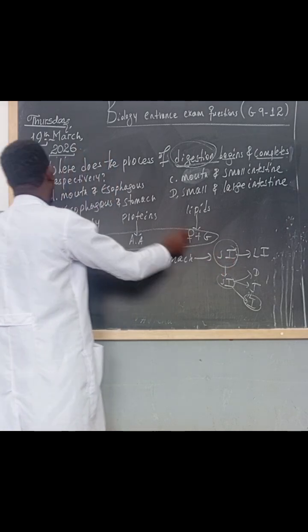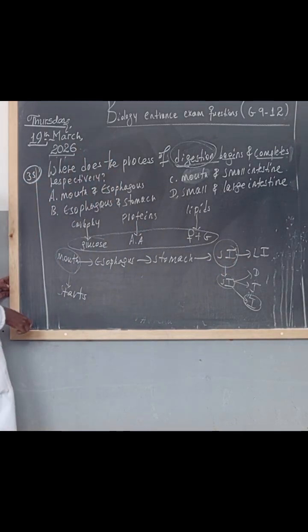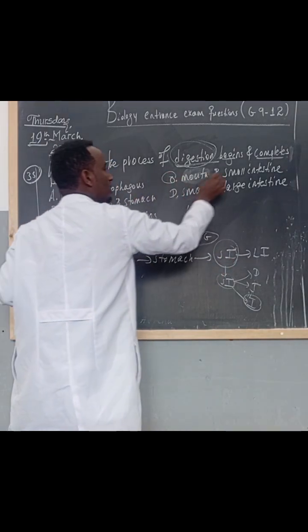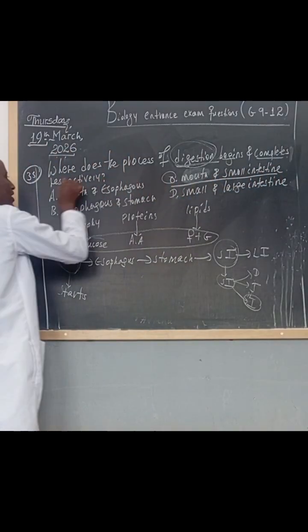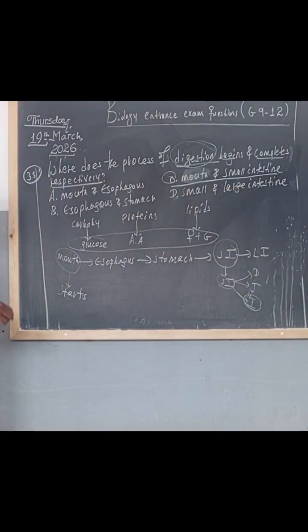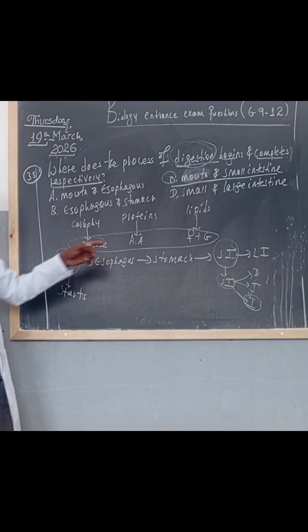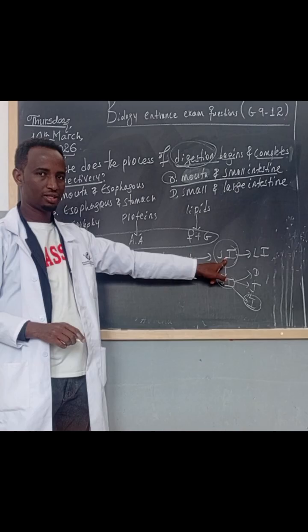So, the answer for question number 35 is mouth and then small intestine respectively. So, both physical and chemical digestion start in the mouth and complete in the small intestine.